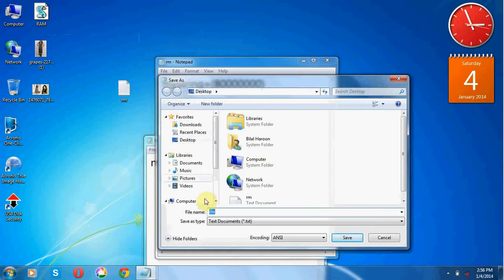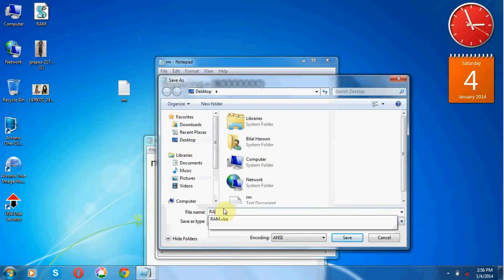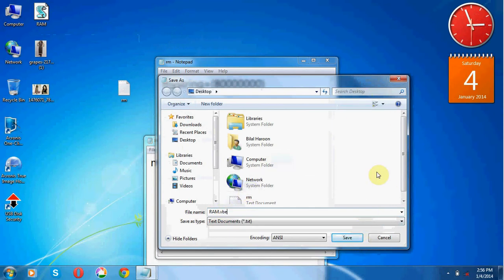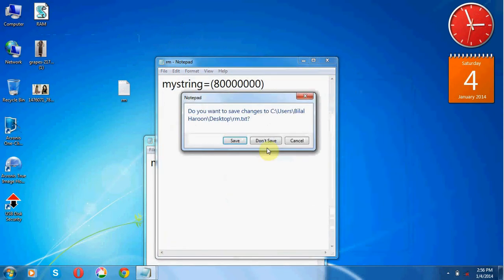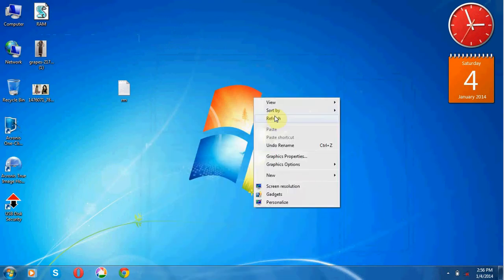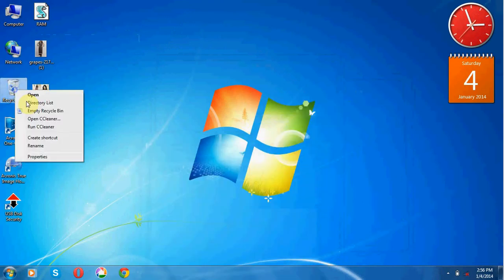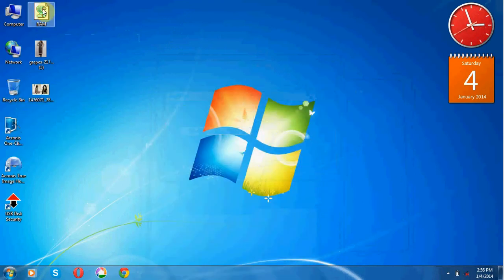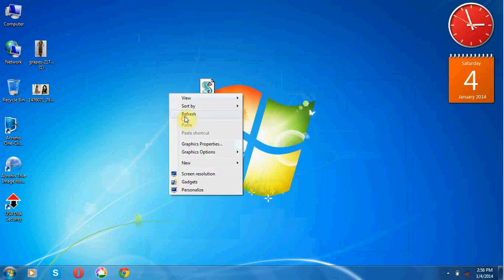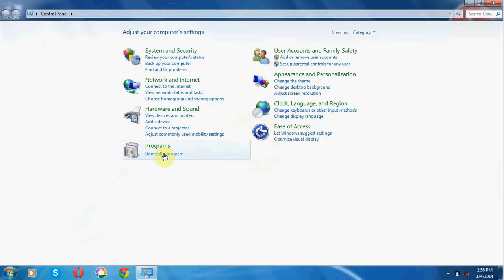save it to your desktop as the name of capital RAM dot VBE. RAM VBE, and save it, and you can see that it will occur on your desktop as this kind of file. So when you want to make your PC run fast, you have to double click on it, and you can see it will increase your computer performance.